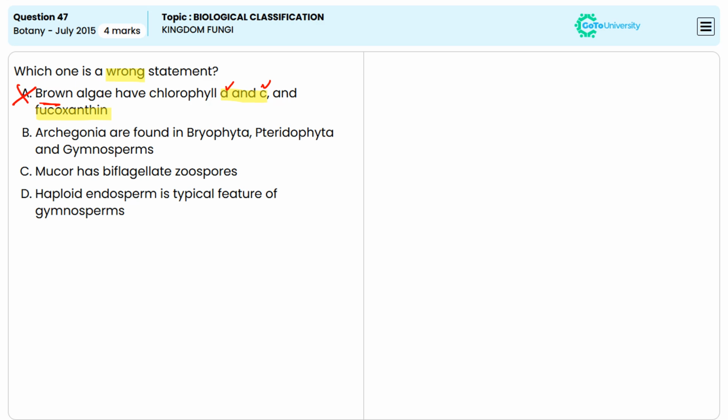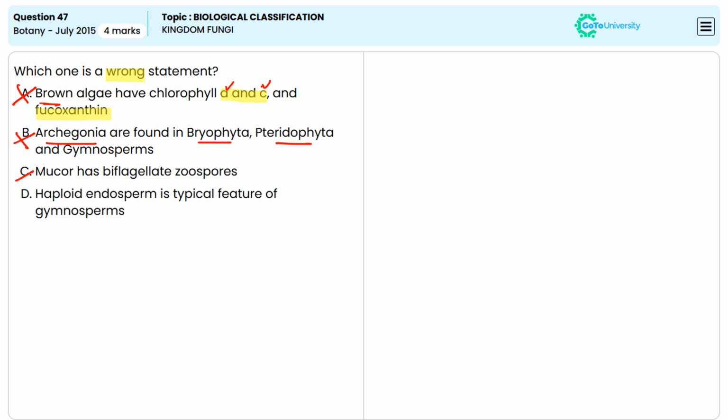Coming to option B, Archegonia are found in Bryophyta, Pteridophyta and Gymnosperms. This is also a true statement because Archegonia represents the female reproductive organs and they are found in Bryophyta, which is the mosses, Pteridophyta, which is the ferns, and Gymnosperms. So option B is an incorrect answer.